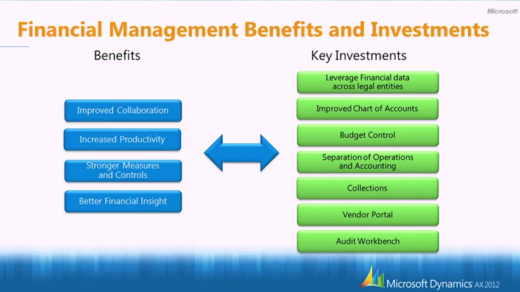A system of budget control will allow organizations to gain tighter control over their planned expenditures and get real-time analysis on the planned expenditure against the allocated budget, giving more information to the decision makers. The separation of operations and accounting makes use of our new accounting distribution capability, where you can allocate document lines across multiple financial dimensions without having to worry about the accounting that takes place behind those entries.